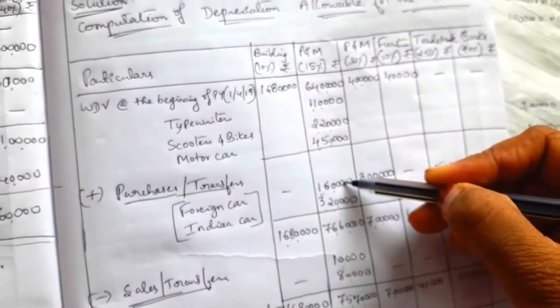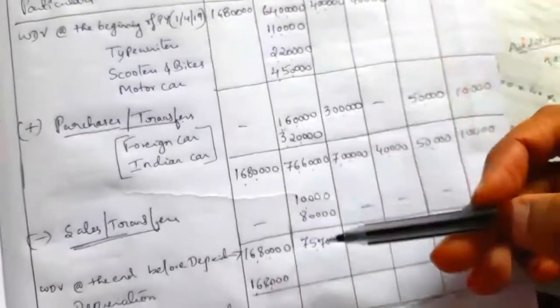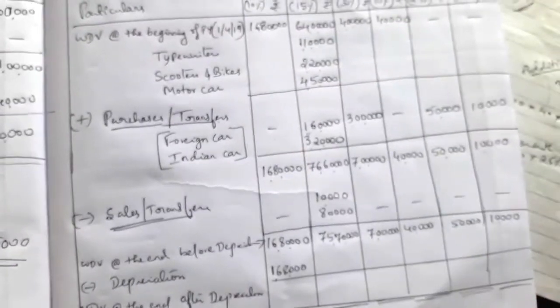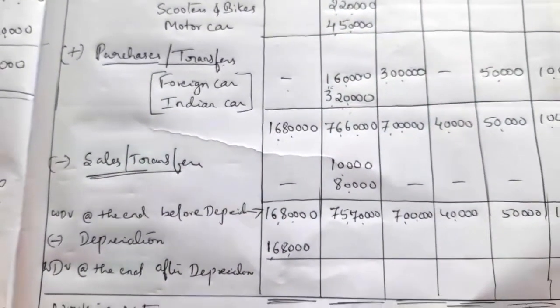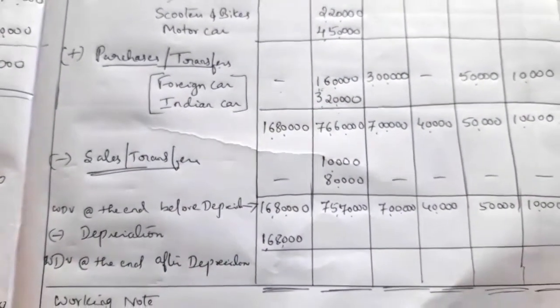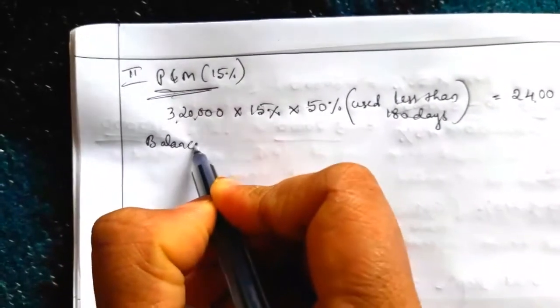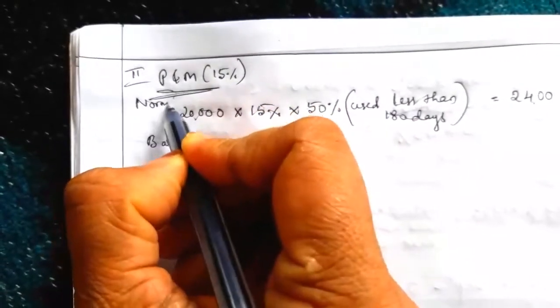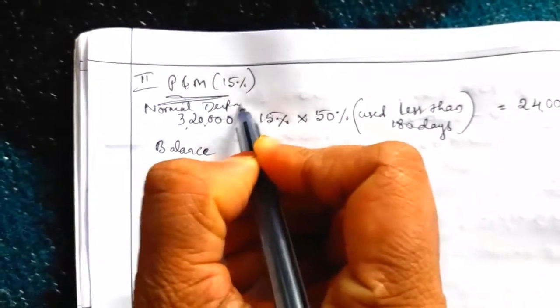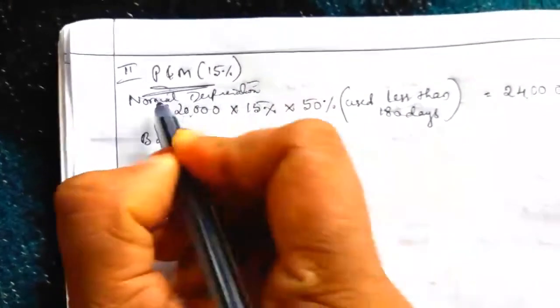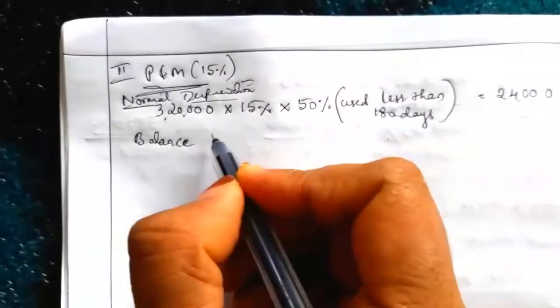The remaining purchase, this one is used more than 180 days. So next, no confusion. On balance we have to charge full depreciation. So what is the written down value at the end before depreciation? 75,70,000 minus the value already depreciated. Next we have to take the balance. I forgot to say here, we have to write normal depreciation heading in the case of plant and machinery. Normal depreciation.